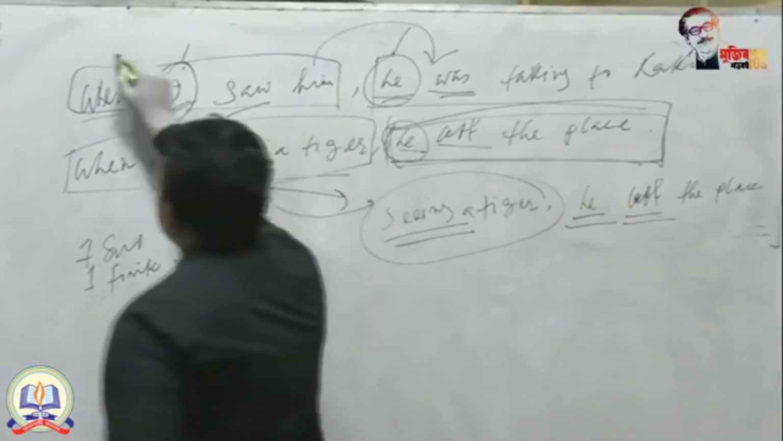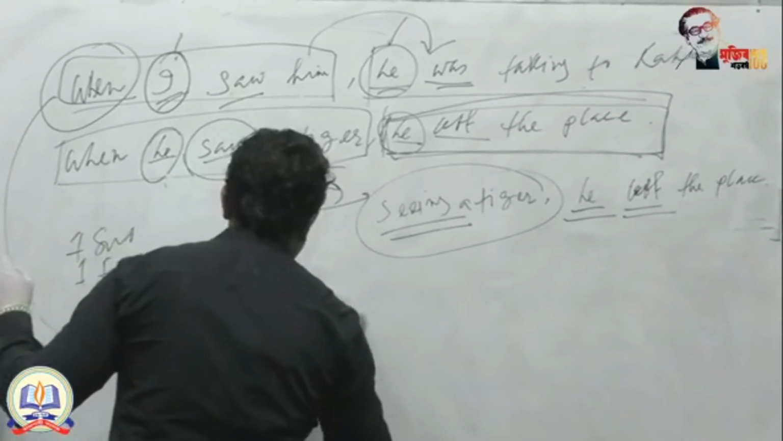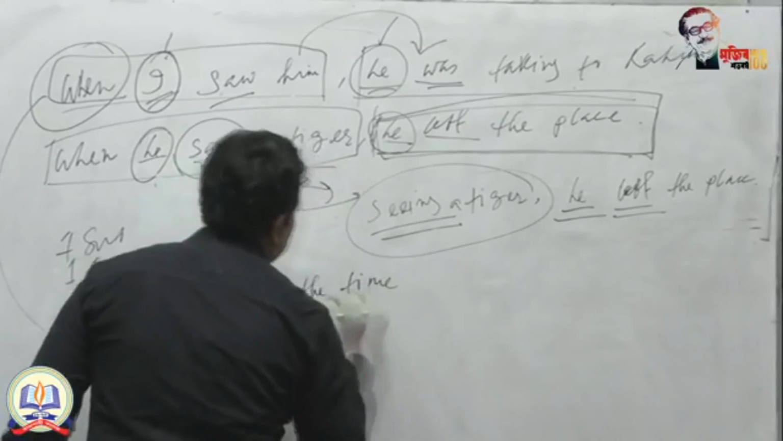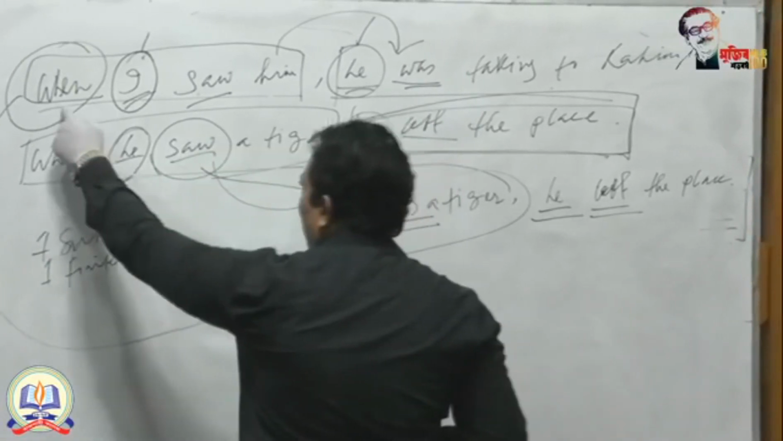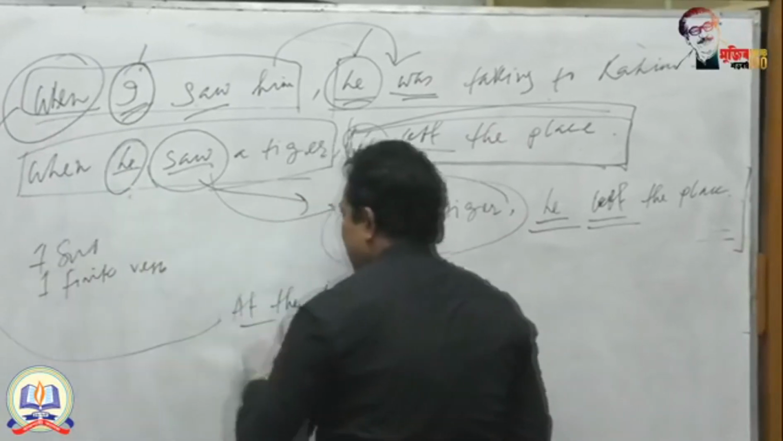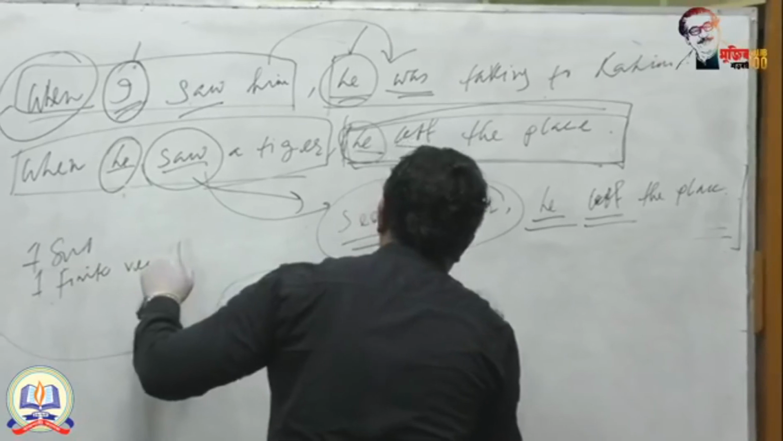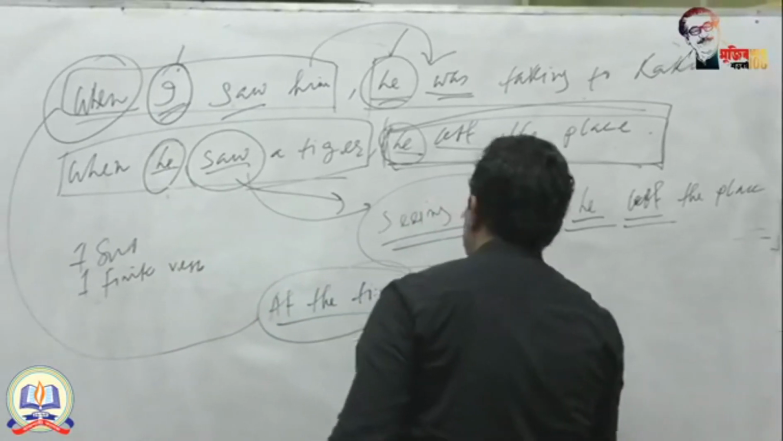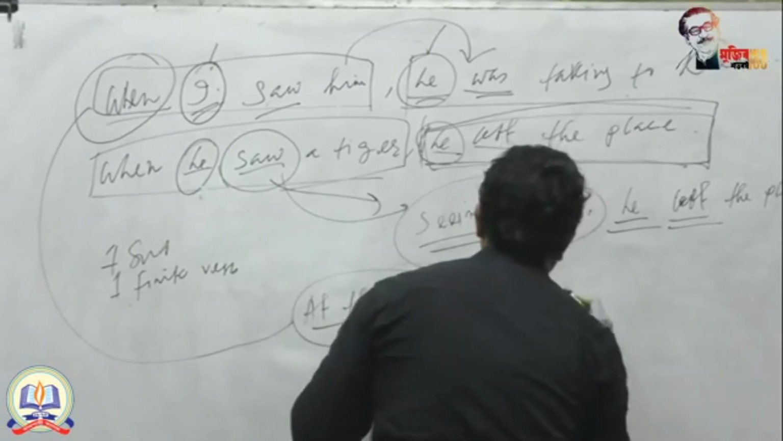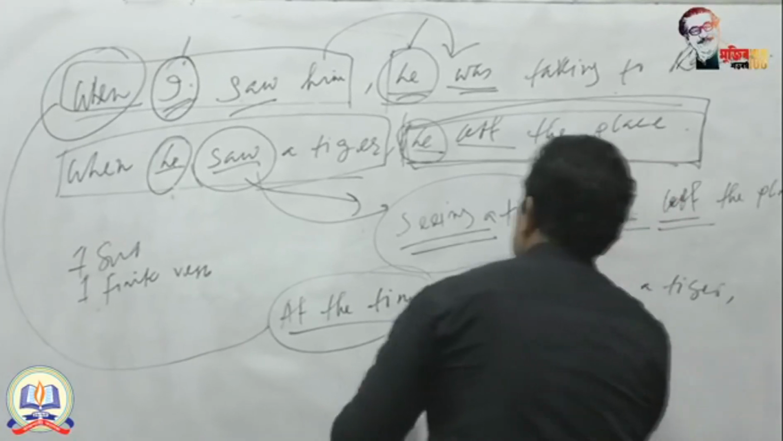Like that, when indicates time. So you can write down here in this way, at the time. When indicates at the time. When is here a conjunction, but at the time is a phrase. At the time of my. I here is turned into my. At the time of my seeing a tiger.